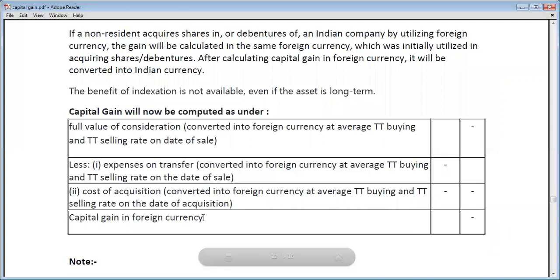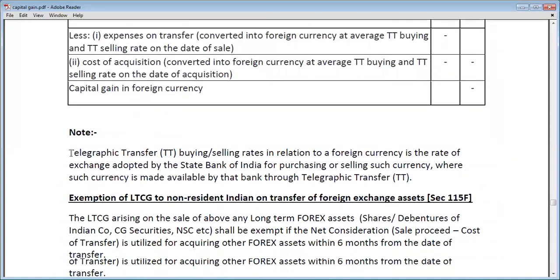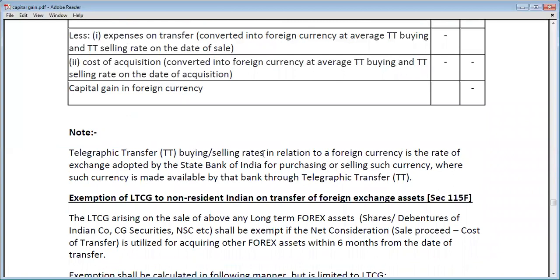Now, after calculating the capital gain in foreign currency, we will convert it into Indian currency. First, what is the meaning of TT buying rate and TT selling rate? TT is telegraphic transfer. The buying or selling rate in relation to a foreign currency is the rate of exchange adopted by the State Bank of India for purchasing or selling such currency, where such currency is made available by that bank through telegraphic transfer.